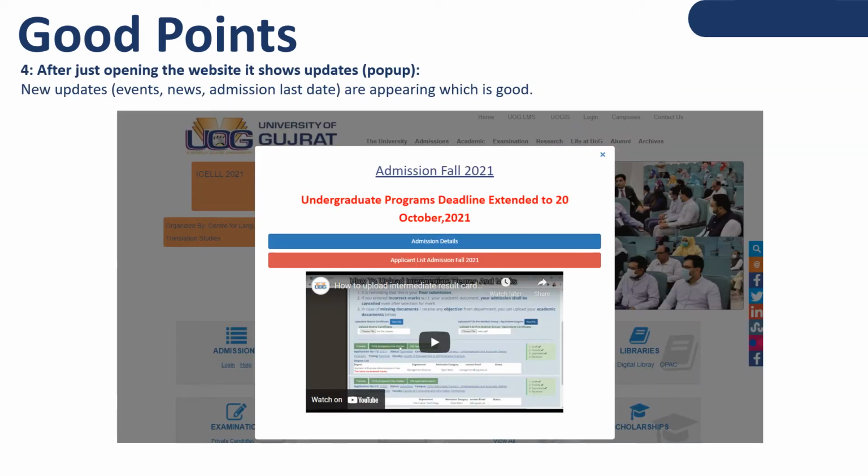And the fourth point is that after just opening the website, it shows updates like pop-ups, new updates, events, news, admission last date, which is good. When we open this website, there will be a pop-up screen, and they are going to highlight or give a new update, which is very good. This was the fourth good point.